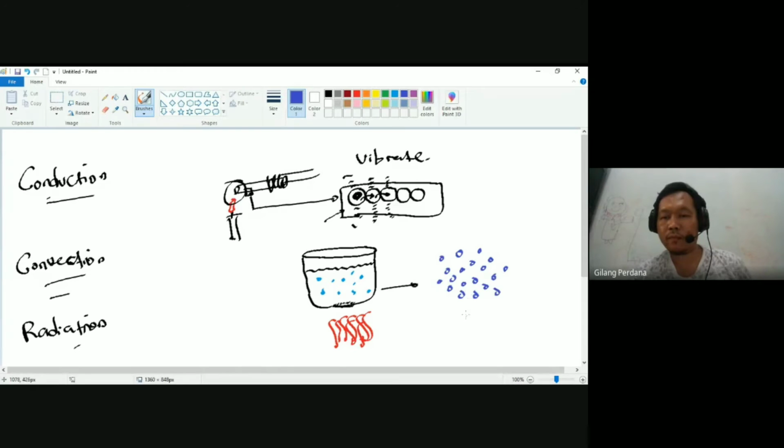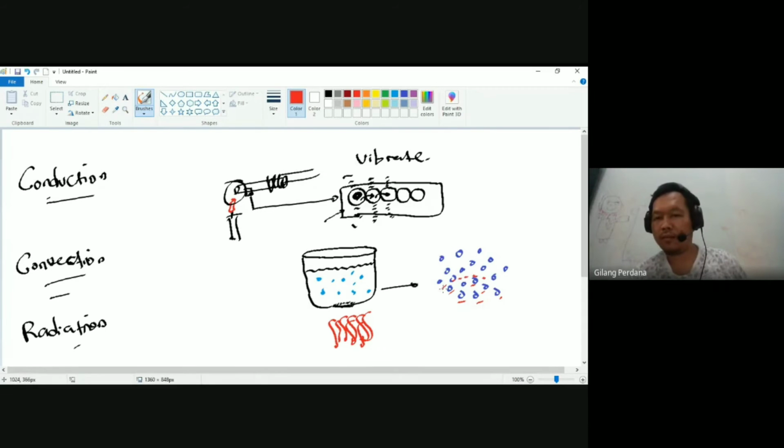Then what happens if it heats up? The particles of water will get more kinetic energy and more movement. They will move faster than before, and the direction will be apart from each other.